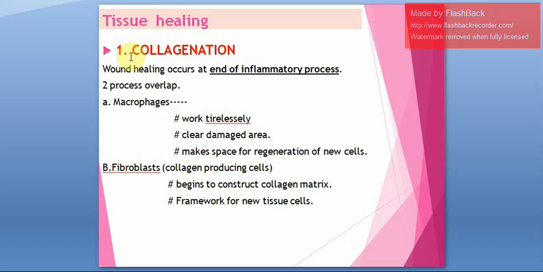So tissue healing happens first of all because of collagenation, mainly by macrophages as well as fibroblasts. Macrophages will work tirelessly to remove the dead bacteria. They will clear the damaged area and help in regeneration of new cells, while fibroblasts will result in collagen producing. That also will help in producing new tissues.